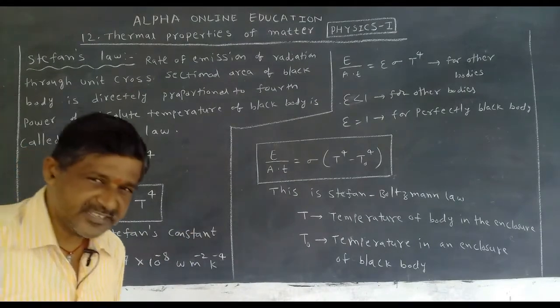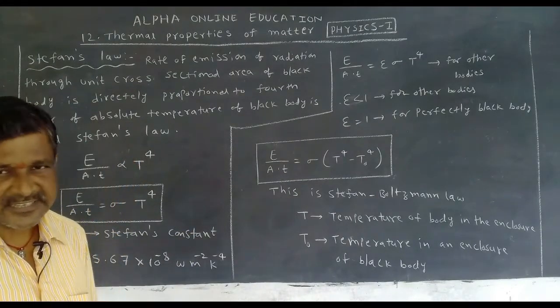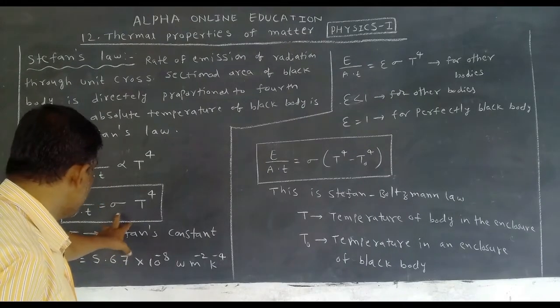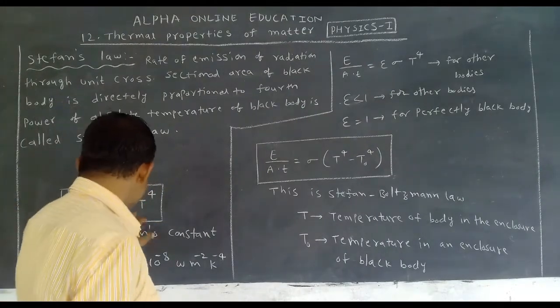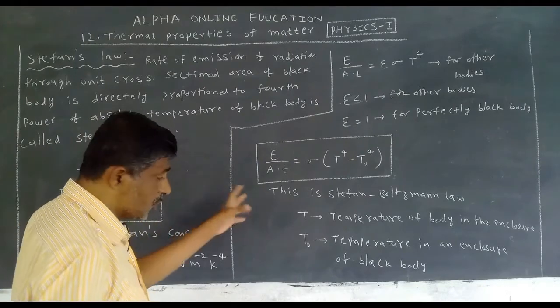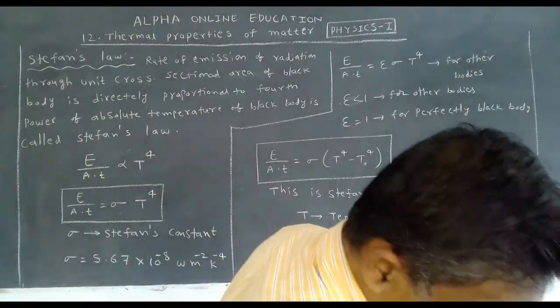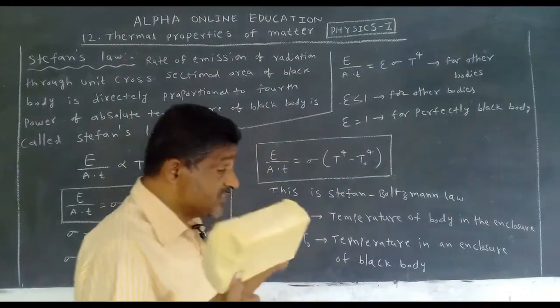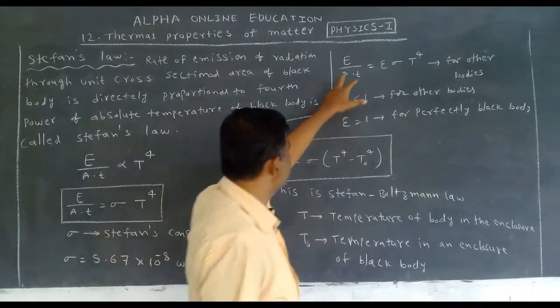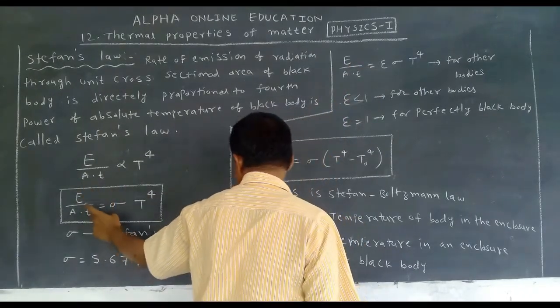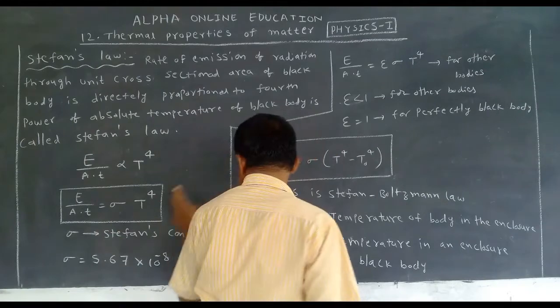When the temperature increases, energy increases. This is for a black body. If it is not a black body, what is the equation for it? This is the equation: E by AT is the same, sigma e T to the power 4.